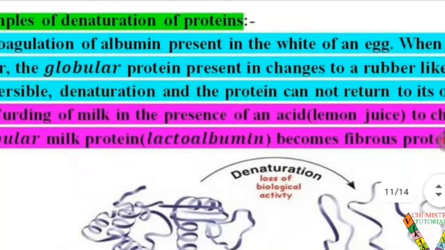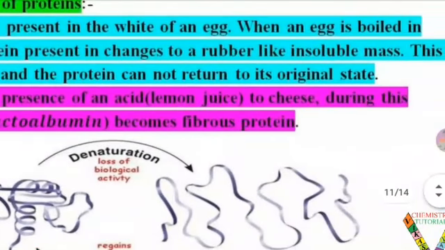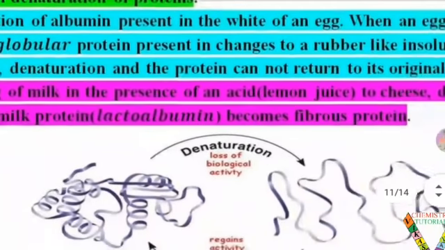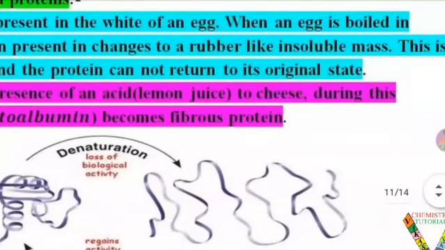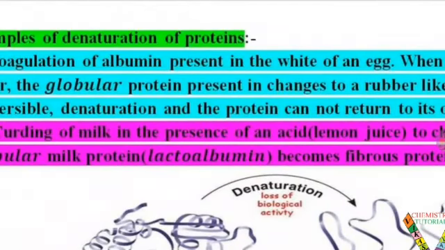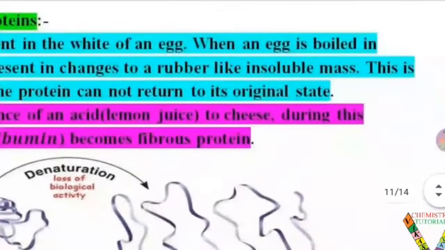First one, coagulation of albumin present in the white of an egg. You know, when an egg is boiled in water, the globular protein present in it changes to a rubber-like insoluble mass. This is irreversible denaturation and the protein cannot return to its original state. It means after boiling an egg you cannot get back the yolk condition and albumin condition, they are changed. So in the denaturation process, the proteins do not return to their original state in a normal way.